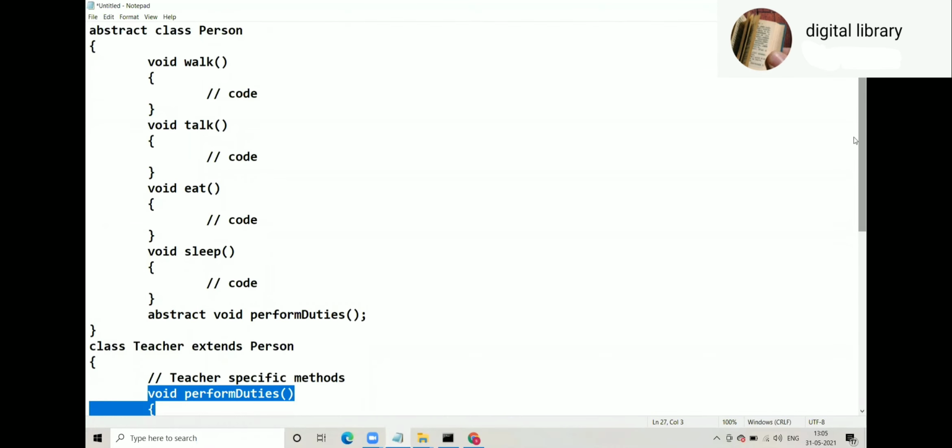So, sir, there is no role of overriding right now. Overriding can be there as far as walk, talk, eat, sleep methods are concerned. Suppose a particular person walks in a very different style or walks very fast. So he can override. Okay, sir. Thank you.